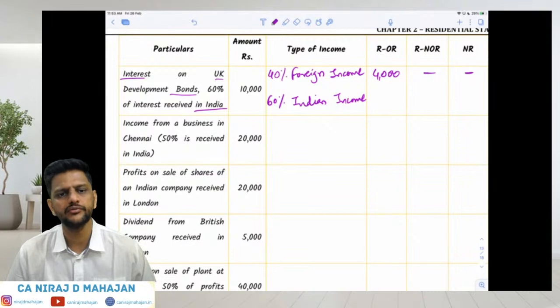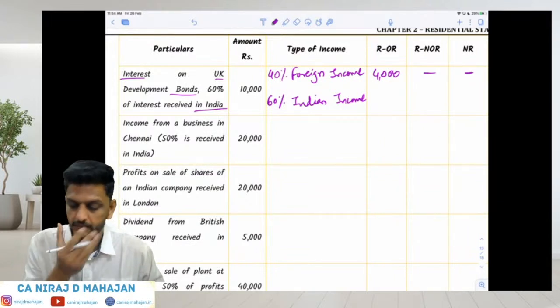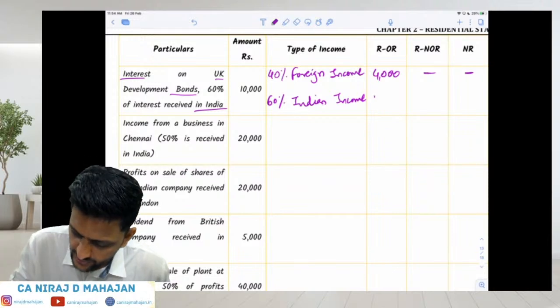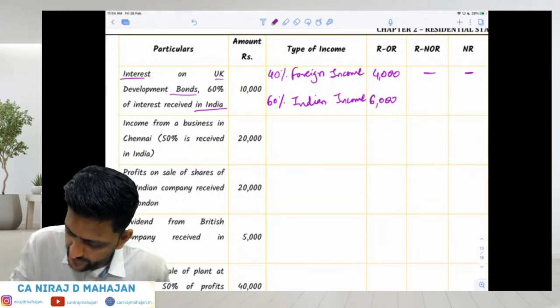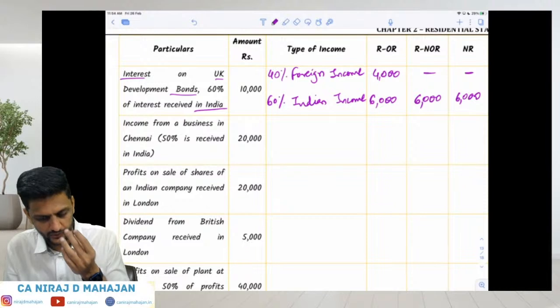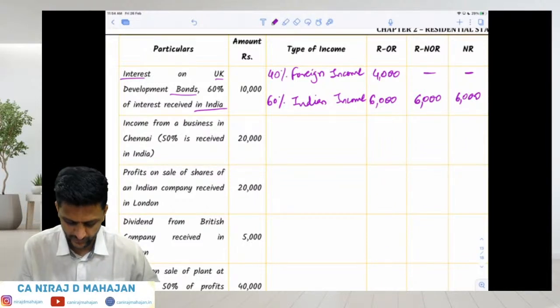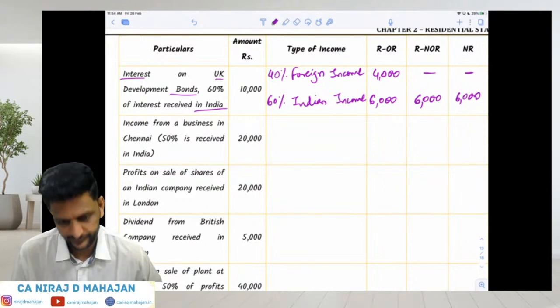Taxed only in the hands of ROR. And Indian income will be taxed in the hands of everybody, 6,000. Are you understanding? Correct. Now that became 100% for ROR. Any kind of global income for ROR is taxed fully. Right, everybody, till here? Okay.